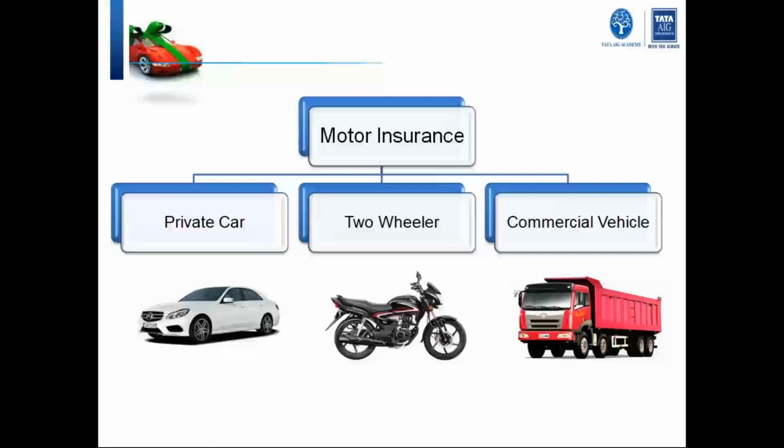The very first is private car, then you have two-wheeler, and last but not the least, commercial vehicles. You need to understand what we mean by these terminologies. When I say private car, it is any four-wheeler which is used for pleasure, domestic and social purpose.